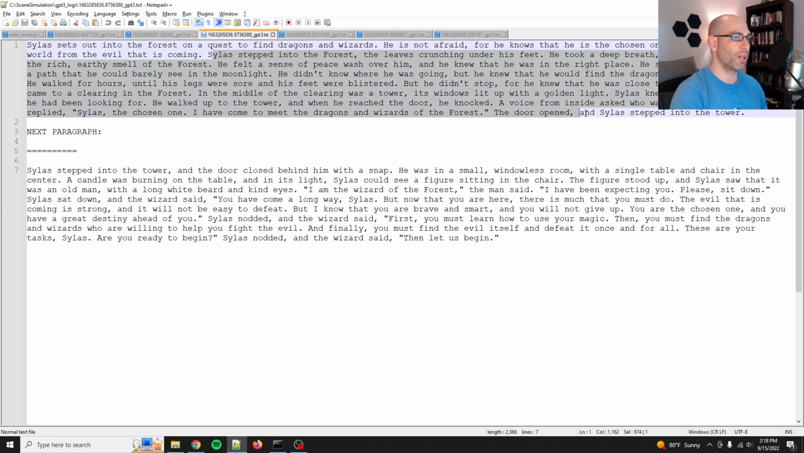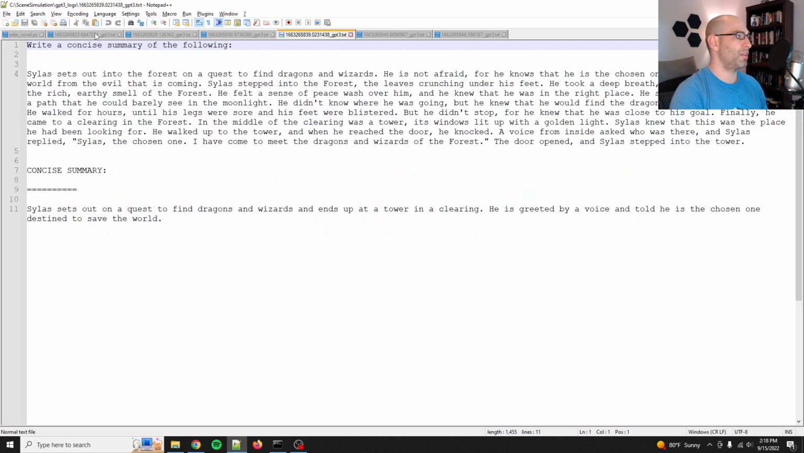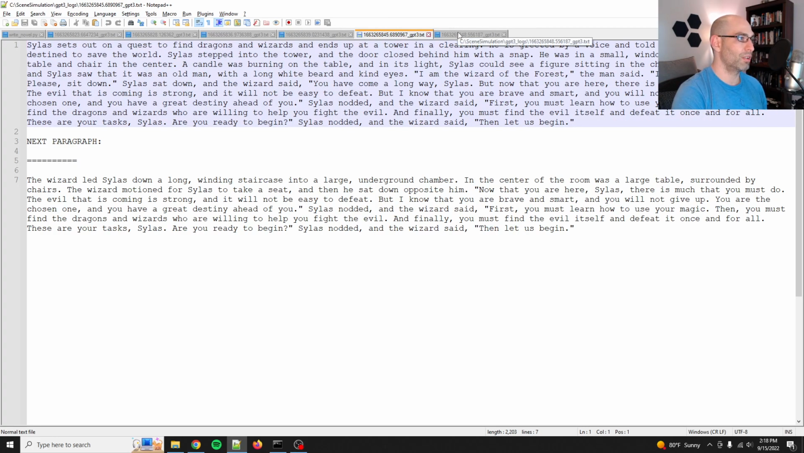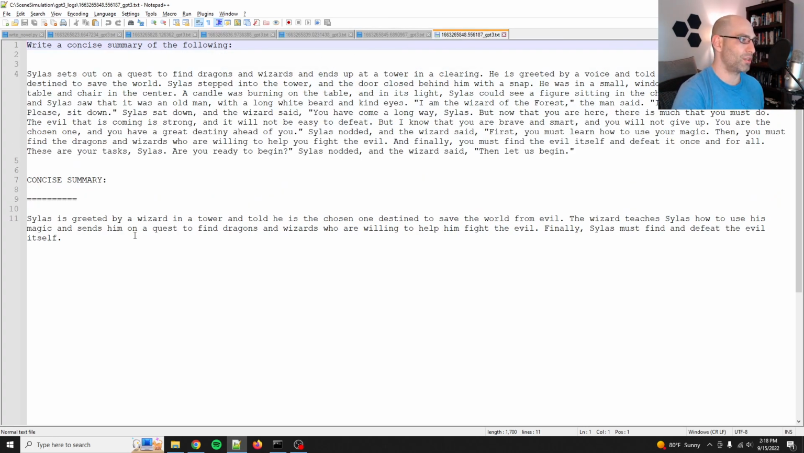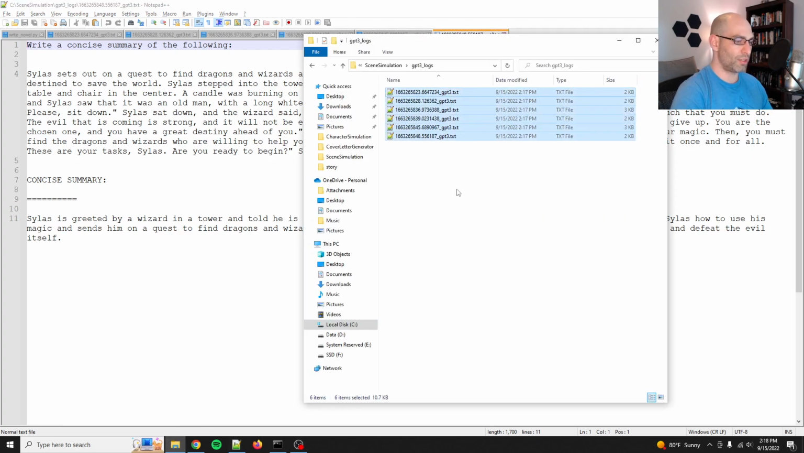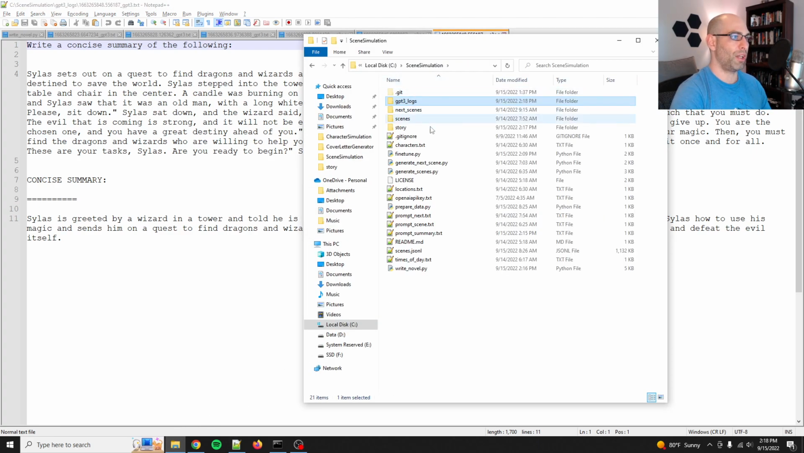So stepped into the forest. And then we summarize all of that again. And then we generate another story. And then we summarize it again. So it continuously summarizes everything that has happened up to that point, and then adds to the story. And so far, it looks like it's pretty coherent. So let's delete this. And then I'll let it go for, let's say, 20 generations.